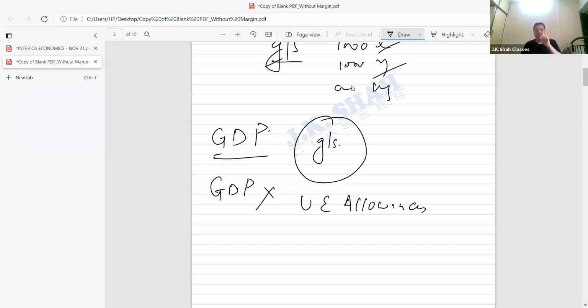Come on, tell me, transfer income. Please remember, the second understanding is that in GDP you consider earned income. Don't consider unearned income. How come unearned income? Unemployment allowance I have not earned. Someone has given it to me, because I'm not having a job. So I work, I earn, I get, it's a part of GDP.